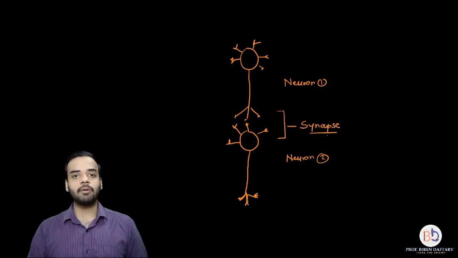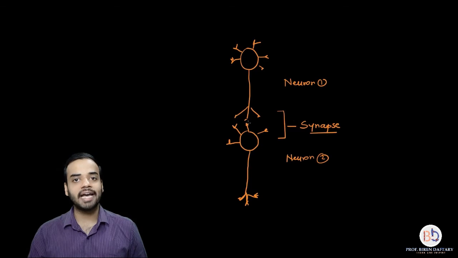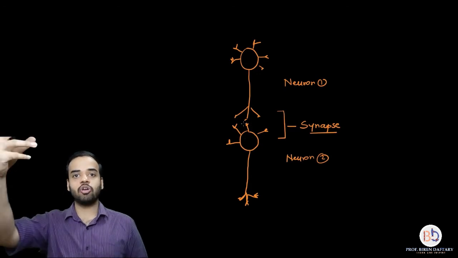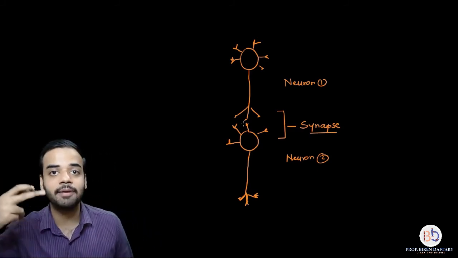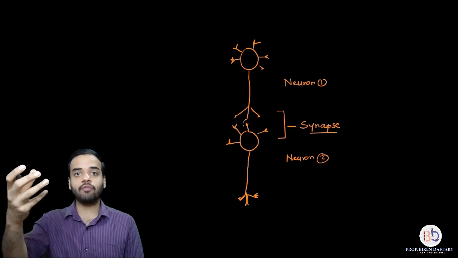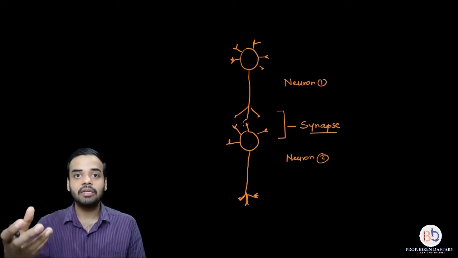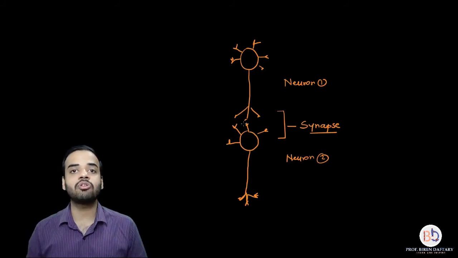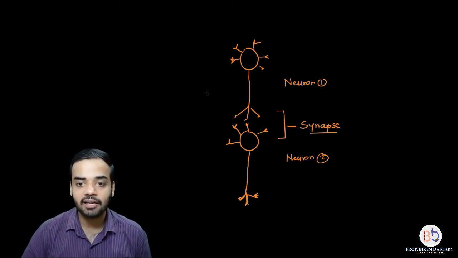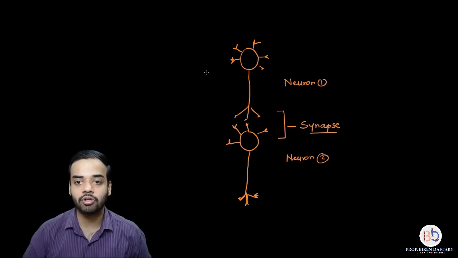If I ask you about this synapse, which parts are involved in the synapse, then from this first neuron the axon is involved, the telodendron is involved, that is a part of the axon, and in the second neuron the dendron is involved, right, the dendrites are involved. So such a type of synapse in which the axon of the first neuron, or the presynaptic neuron, is the neuron which is going to send the impulse to the next neuron. So the axon of the presynaptic neuron sends the message to the dendron of the postsynaptic neuron. Postsynaptic neuron is the neuron which is going to receive the impulse. See, the impulse is going to flow, or the message is going to flow in this direction.